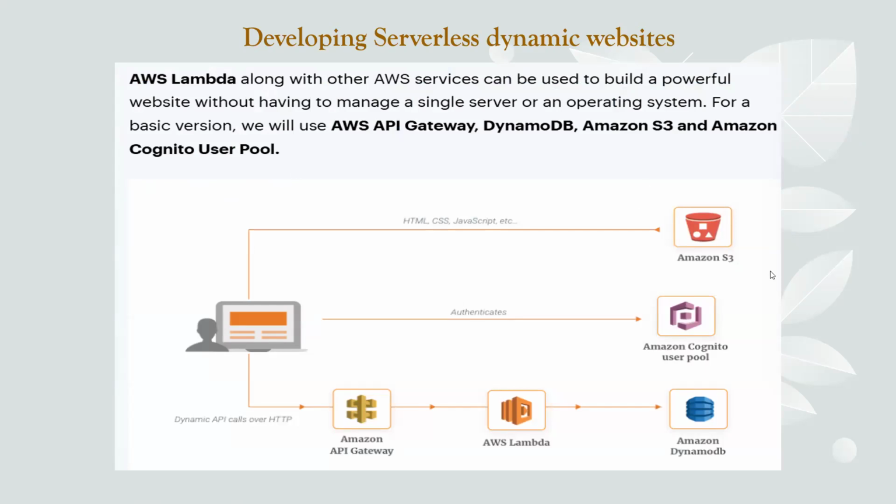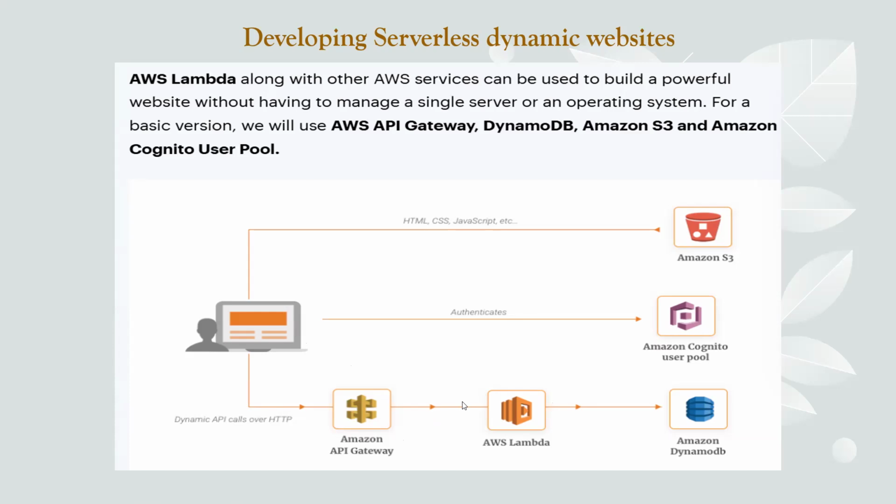Let us understand this image. AWS Lambda along with other AWS services can be used to build a powerful website that we discussed. For storing the static HTML, CSS, and JavaScript files, we can use Amazon S3, the storage service. For user authentication and login, we can use an Amazon Cognito user pool, a service wherein we can manage user registration and user data. For developing the API project and managing the APIs, there is another service, API Gateway. We will study API Gateway in detail in a separate session. And here AWS Lambda comes into the picture, which will take the input from the user through API Gateway.